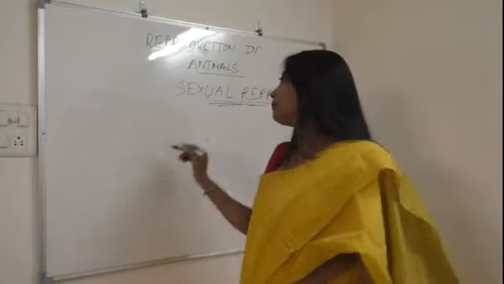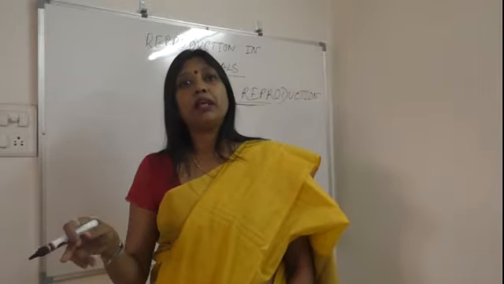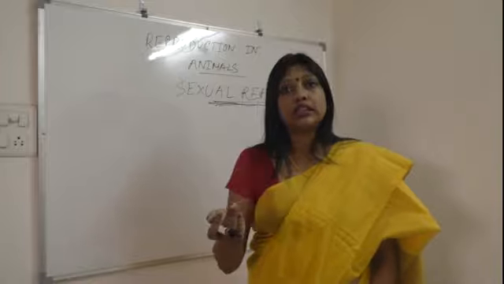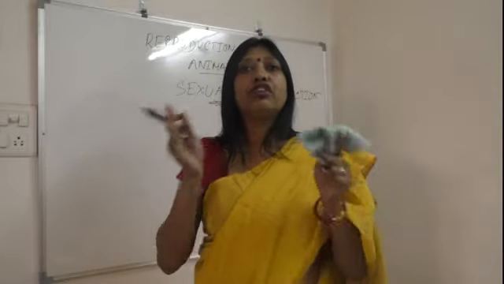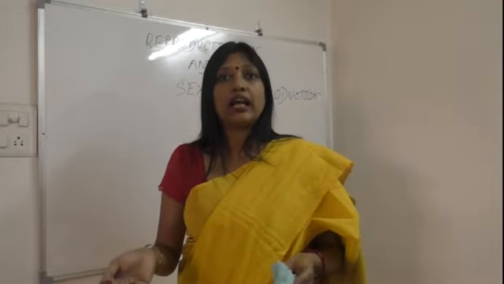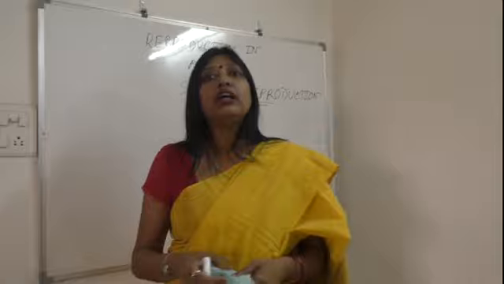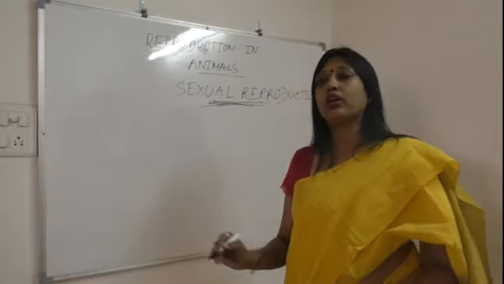So the reproduction which begins with the fusion of male gamete and female gamete to form a zygote is called sexual reproduction.